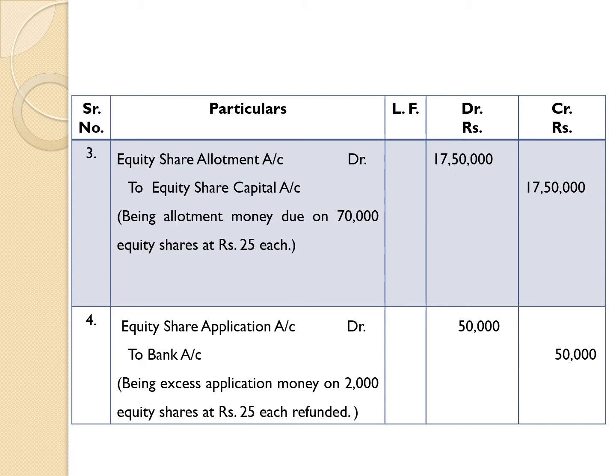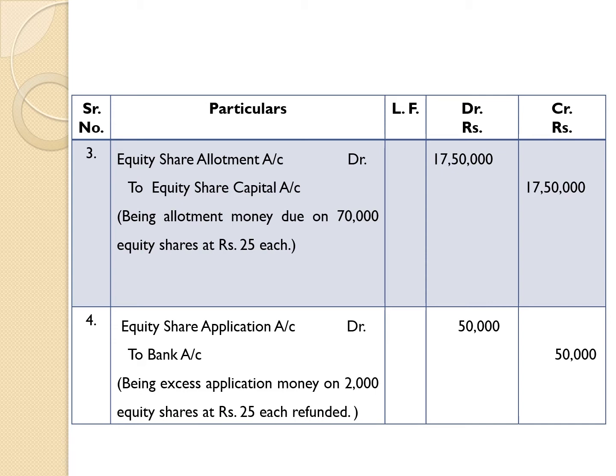Second stage, allotment. We are showing here allotment money due on 70,000 equity shares at rupees 25 each. For passing the journal entry, consider the number of shares issued into allotment money per share.